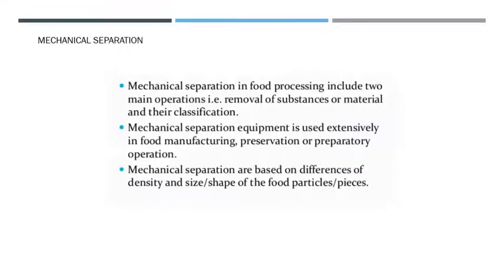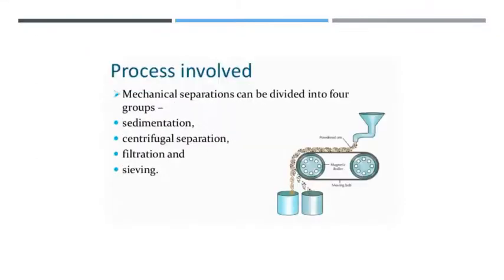So next is mechanical separation. Mechanical separation in food processing includes two main operations, that is removal of substances or material and their classification. Mechanical separation equipment is used extensively in food manufacturing, preservation or preparatory operations. Mechanical separations are based on the difference of density and the size or shape of the food particles or pieces.